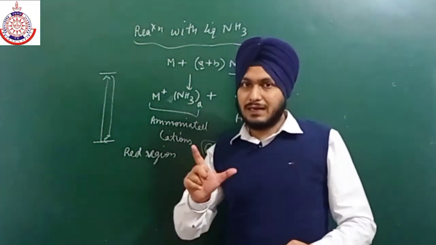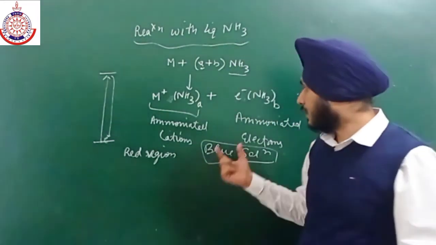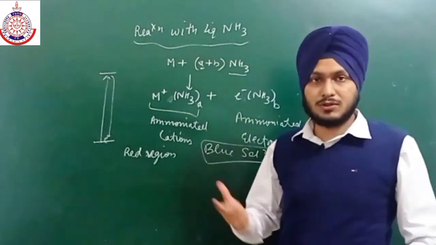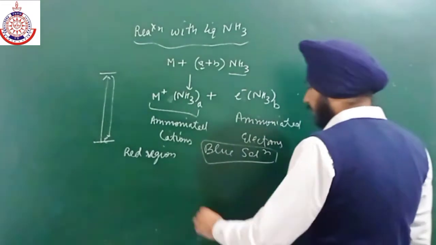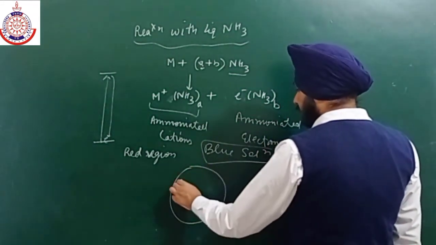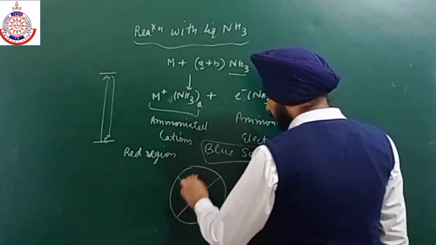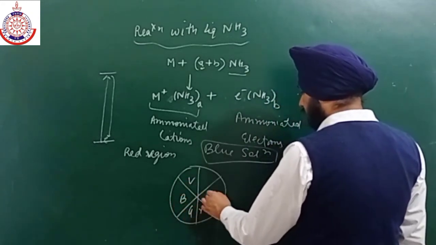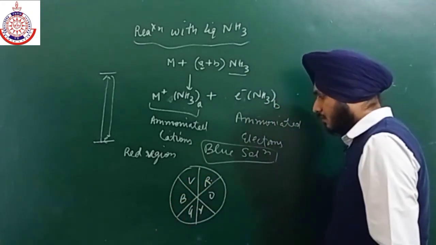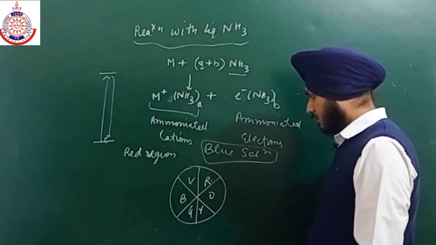So red region wavelength light is absorbed by these electrons, and that is why they transmit the opposite color. Okay, this is the color wheel, Vibgyor.